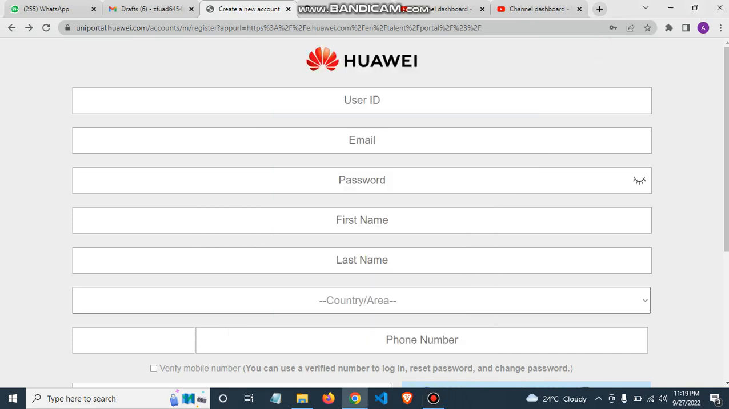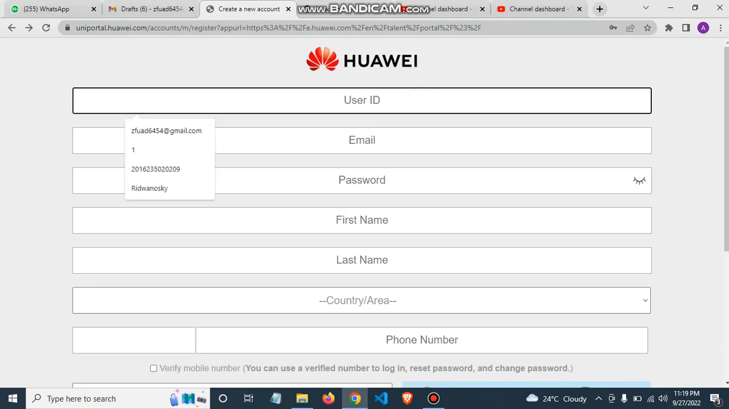Now, this is the link for you to register on the Huawei website. For this Huawei website that you are looking at, this is the registration. Now, you are going to get started. This user ID that you are looking at here is more like your nickname or username. Did you get that?